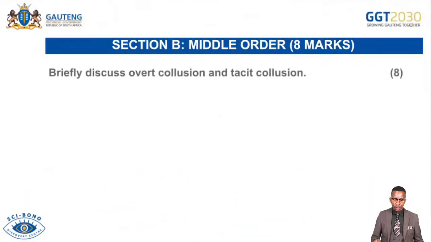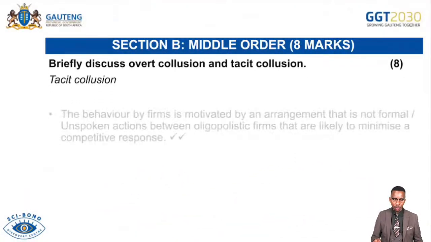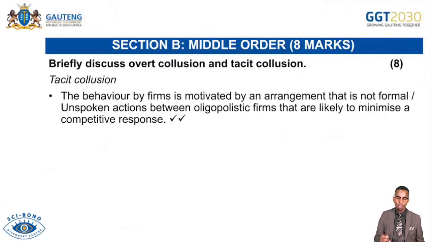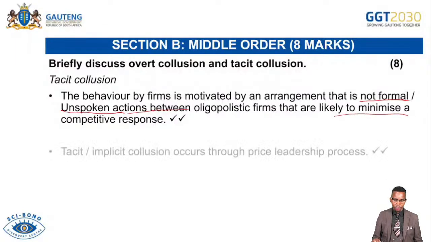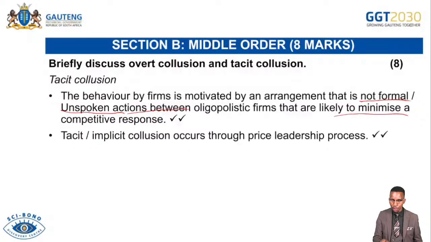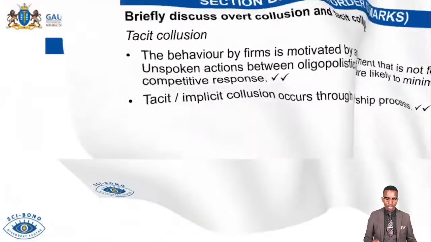And then we continue with the same question. The tacit collusion, which is known as the hidden collusion, remember, it's a hidden collusion or implicit collusion. The behavior by firms is motivated by an arrangement that is not formal: unspoken actions between oligopolies of firms that are likely to minimize competitive response. Tacit or implicit collusion occurs through the price leadership process. Remember, price leadership occurs when one firm sets the price on behalf of other firms within the oligopoly industry.